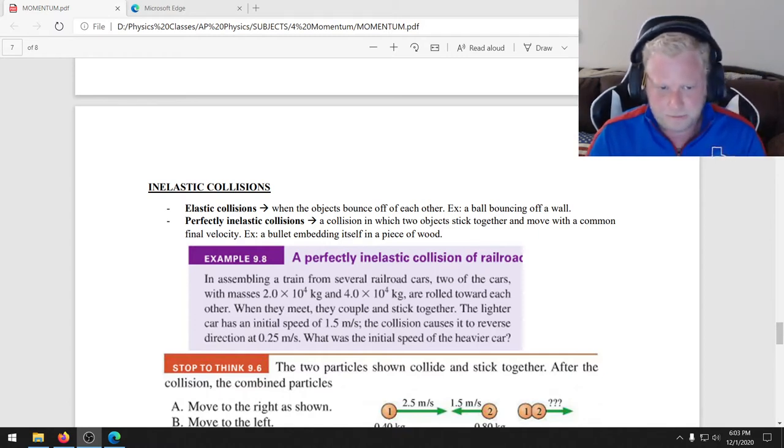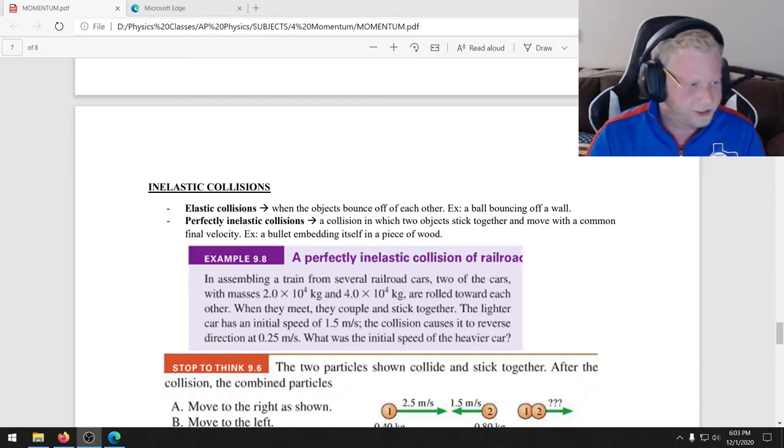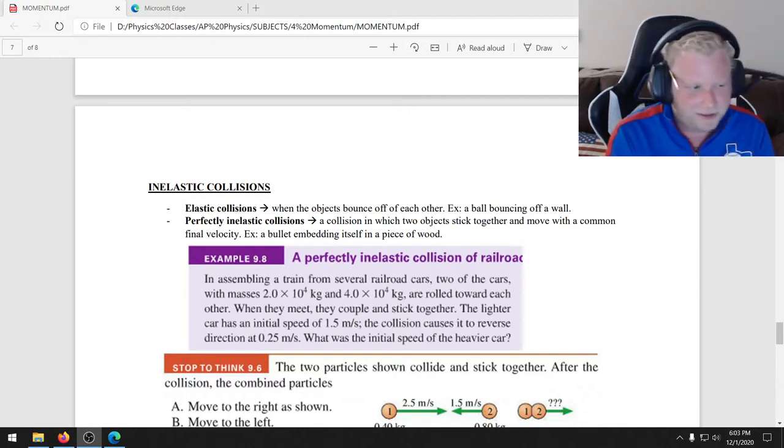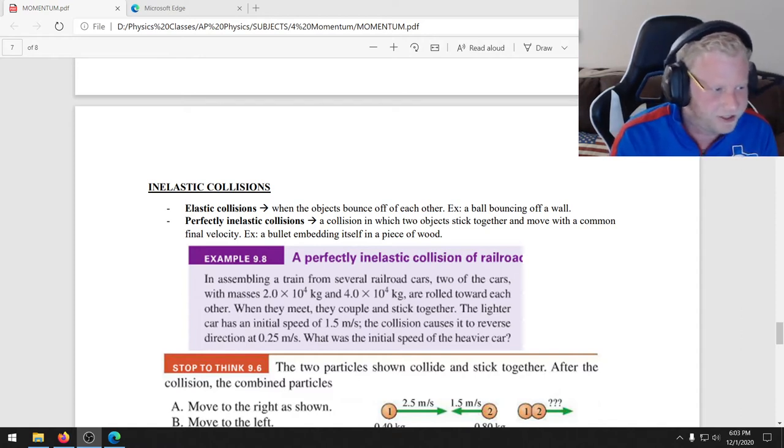So for our purposes, we treat things as either perfectly elastic or perfectly inelastic for the most part. You just got to realize in the back of your brain that that's an ideal, right? You can get close to that, but things fall a little more in the gray area usually.